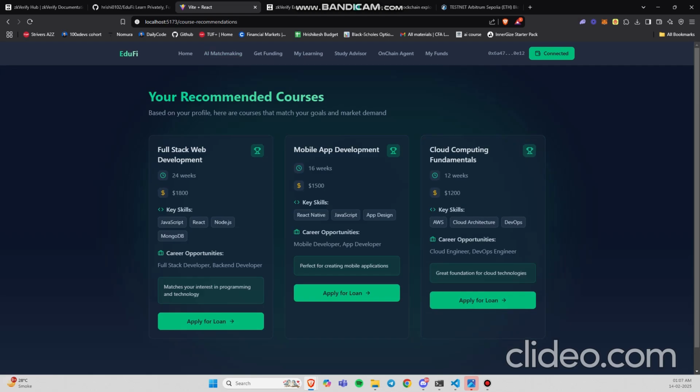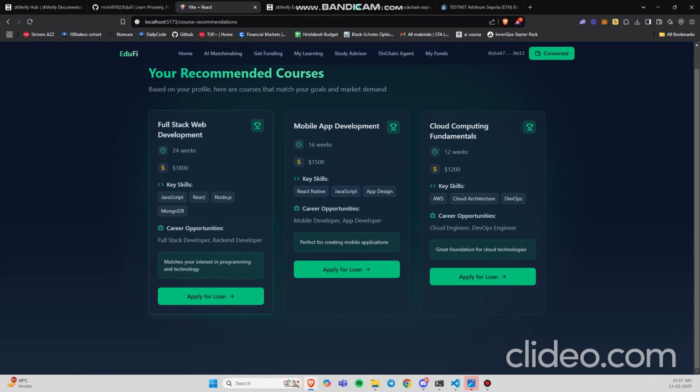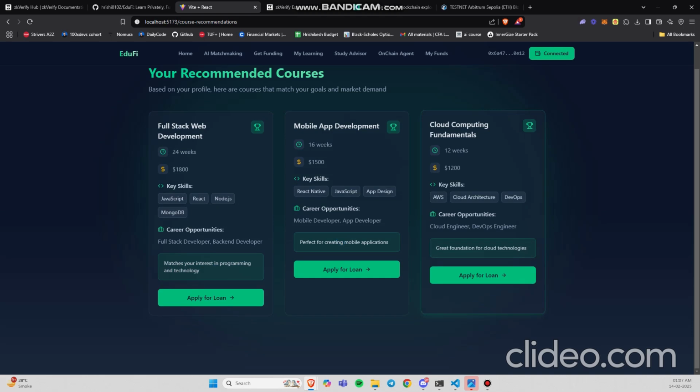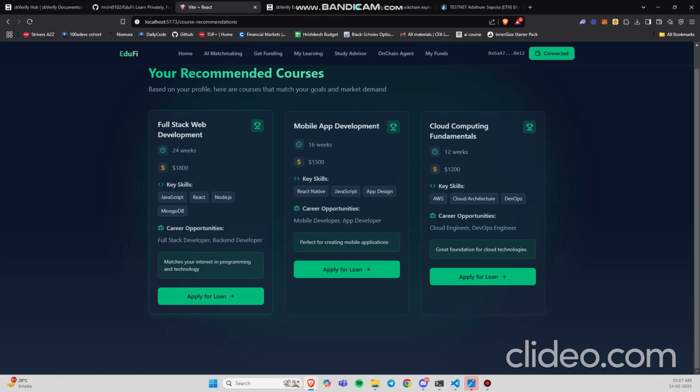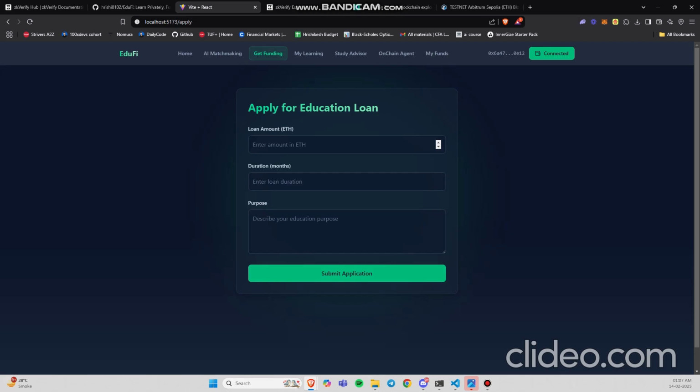So the AI generates the suggestions for me, and you can see full stack web development, mobile development, or cloud computing fundamentals are the courses suggested by AI based on my answers. You can see the fees, the key skills, the duration, the career opportunities, and how it matches your profile as per the questions you have answered. So I'll choose the full stack web development and I'll apply for the loan. Okay, I can apply for the education loan.